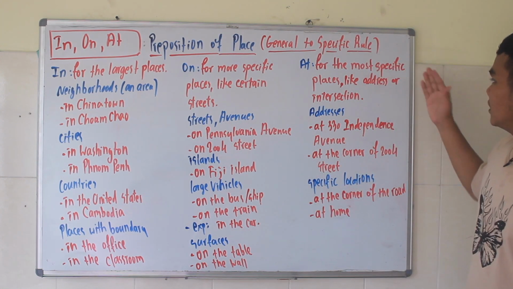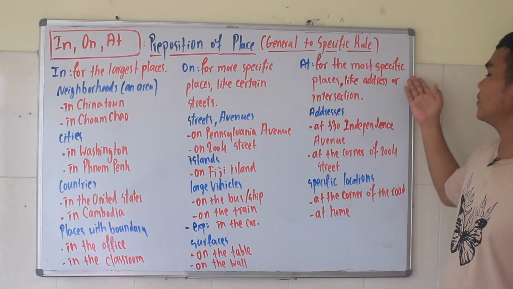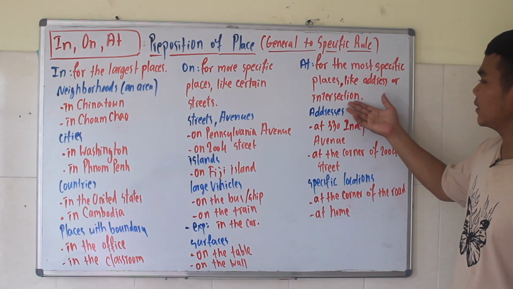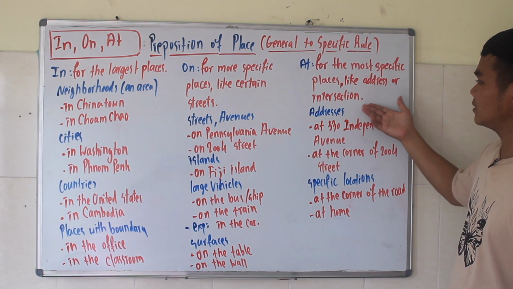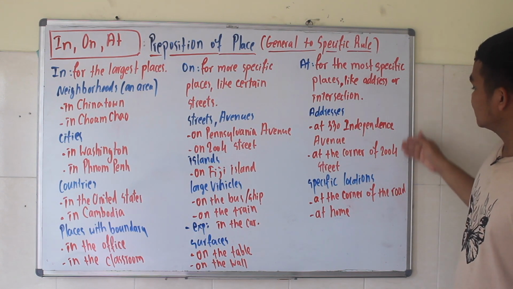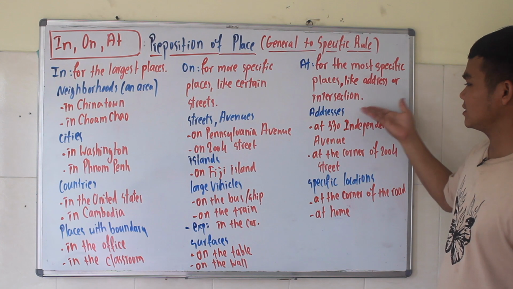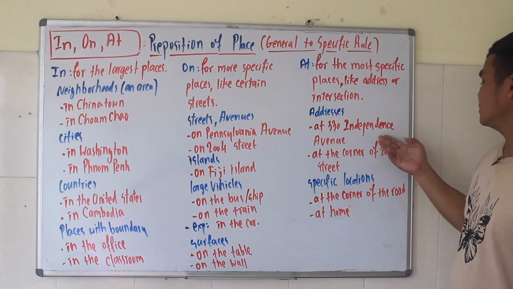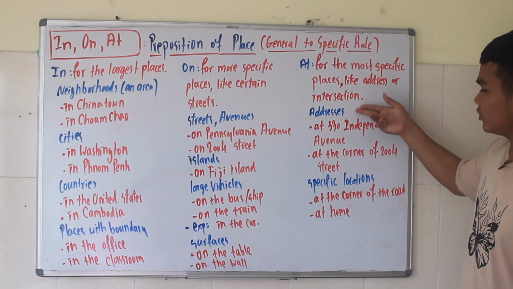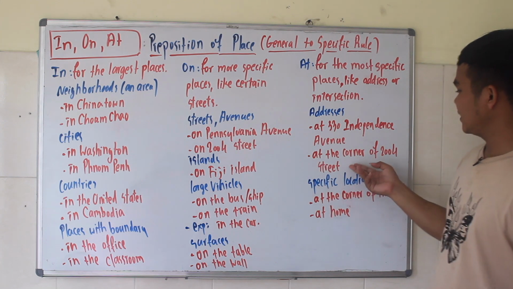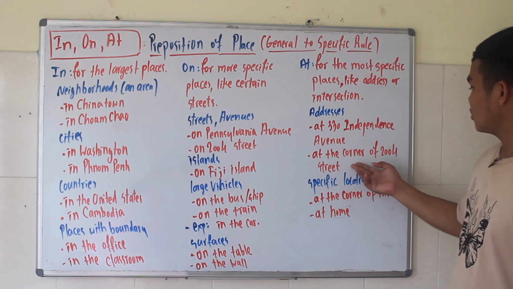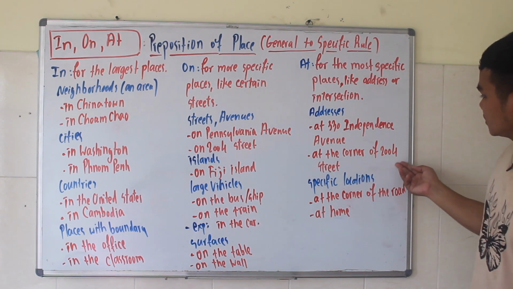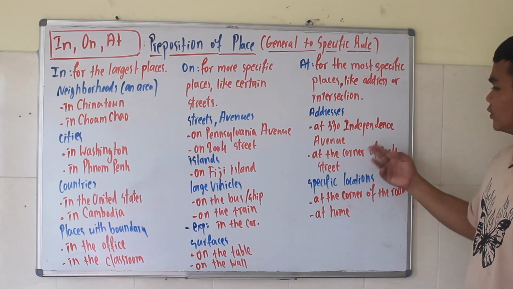And we move on to the last one, which is at. We use at for the most specific places, like an address or intersection. The place where two or more roads cross together, we call an intersection. And for the example here, for addresses, we can say at 330 Independence Avenue. It's an address, so we have to use at. And another one, where we say at the corner of 2004 Street. Right here it's the address, so we have to use at.